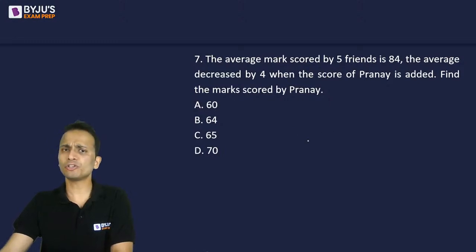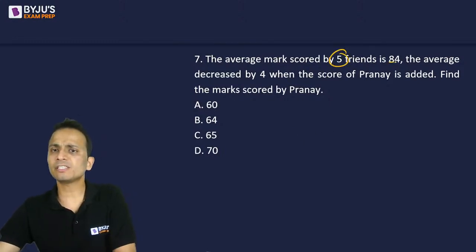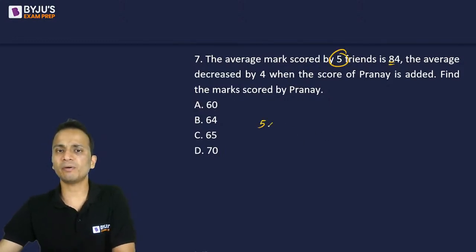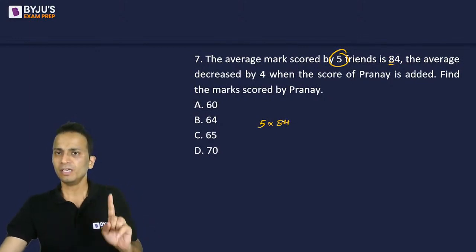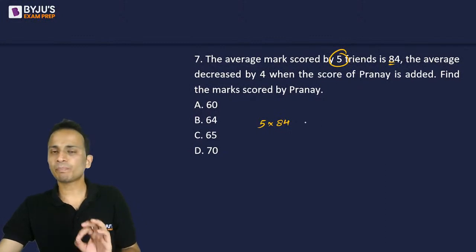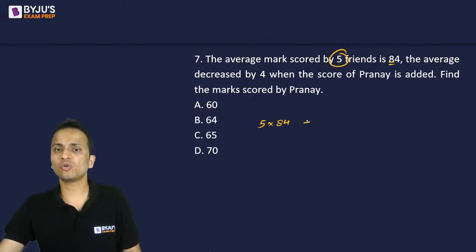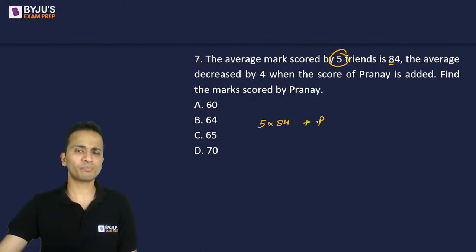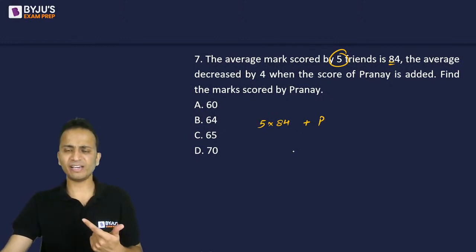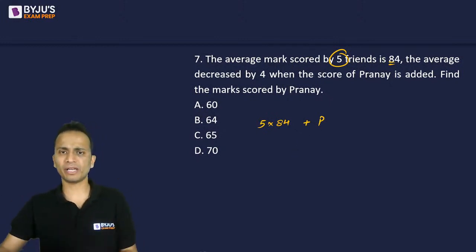Let's see, it's a simple question. Average of 5 friends is 84. So their sum will be 5 multiplied by 84. Okay, these are 5 people. Now, let's add Pranay as well. So let's say P is the score of Pranay. So in the total score of these 5 friends, I have added the score of Pranay as well.